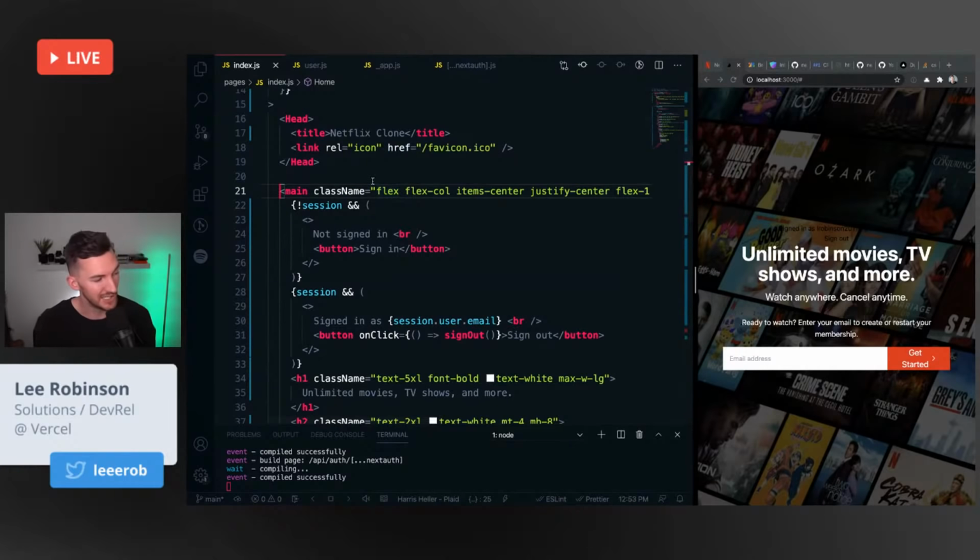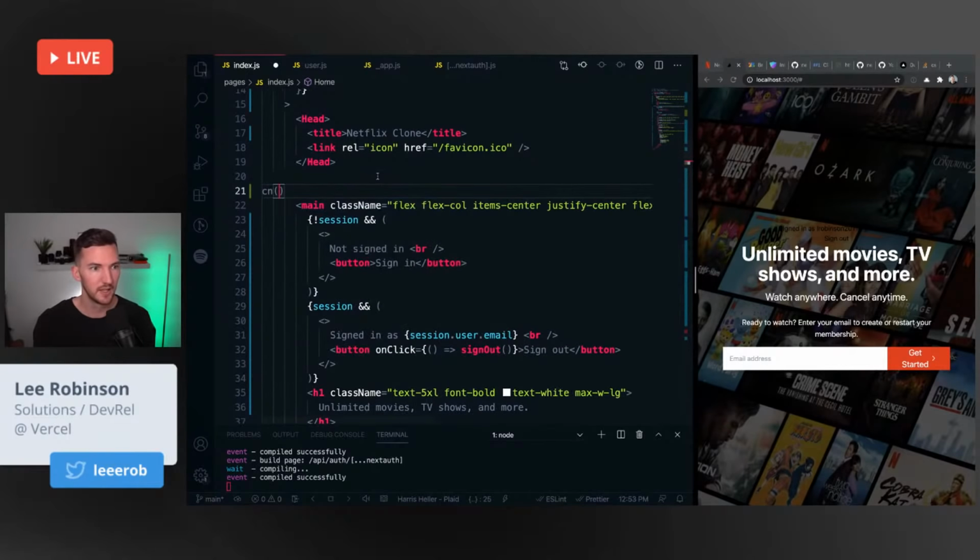Plus, if you need to conditionally add classes, you can do this manually, but typically people pull for a library called class names, which basically allows you to say, given some base set of styles, and then you pass in conditions, essentially.